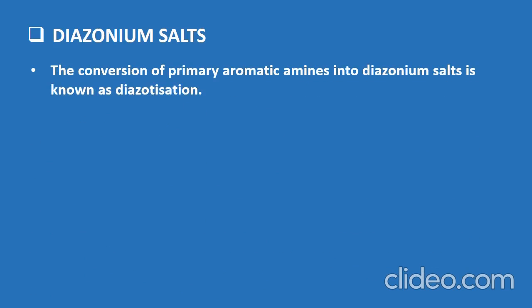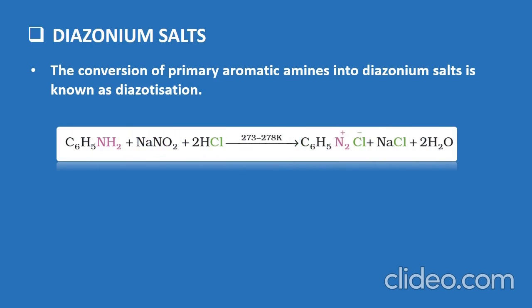The conversion of primary aromatic amines into diazonium salts is known as diazotization. You can see that when aniline undergoes chemical reaction with nitrous acid between 0 degrees Celsius to 5 degrees Celsius, we obtain a diazonium salt, which is known as benzene diazonium chloride. It is also known as BDC.